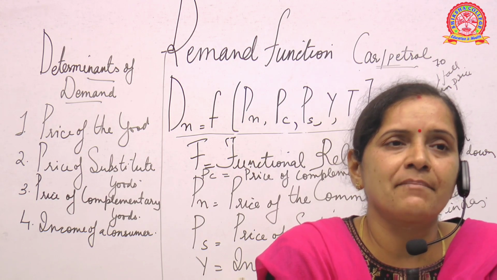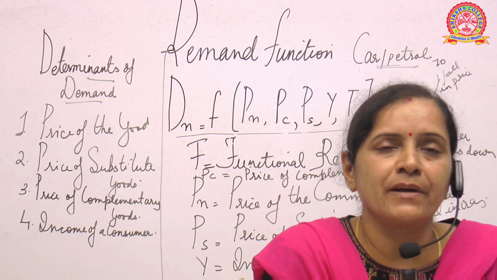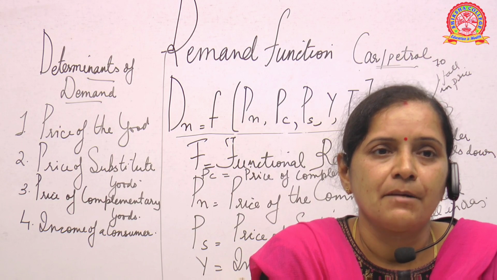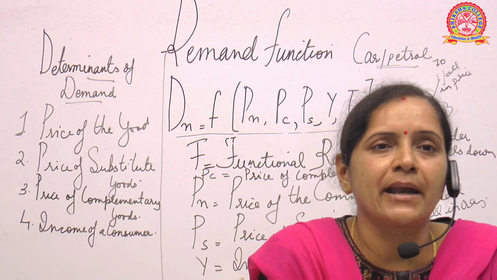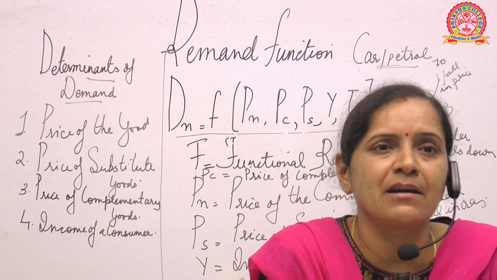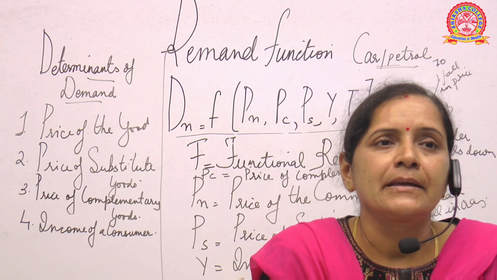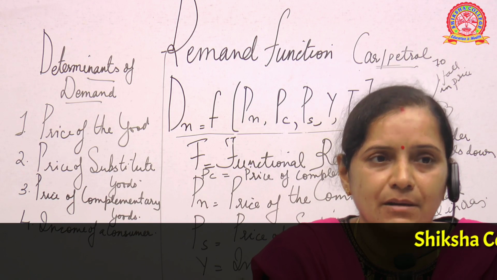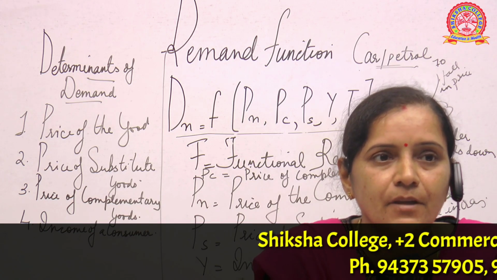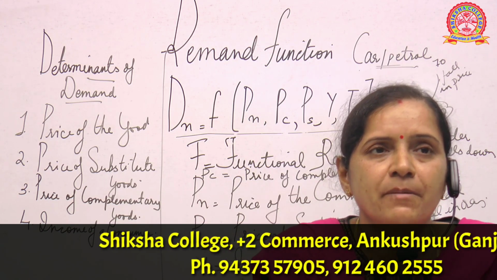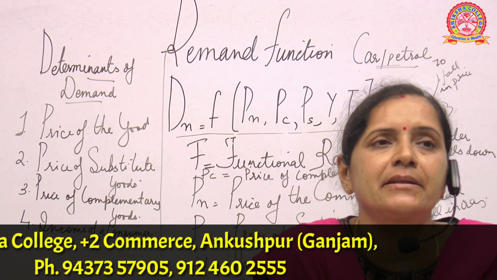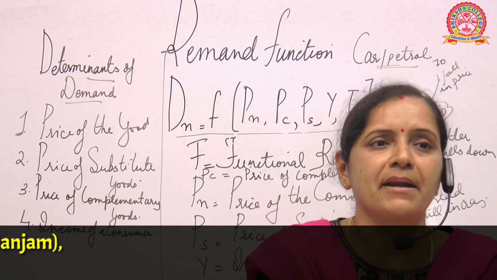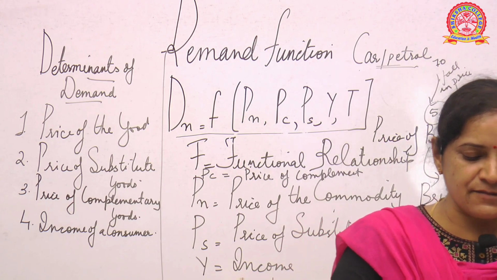But suppose your income has come down. Say for example, a person was earning 50,000 per month, but now due to some reason he is earning only 30,000, that is 20,000 less. So what will happen? The buying capacity will come down and the demand will also come down. Are you getting my point? So income of a consumer plays a very vital role in determining the demand. If income is more, demand will be more. If income is less, demand will also be less. The next factor is the population.